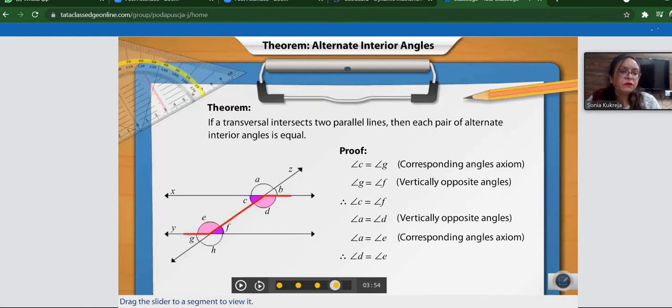So what they have done, they have used the axiom to prove the theorem that if a transversal intersects two parallel lines, then each pair of alternate interior angles is equal. So we have now proven the theorem.